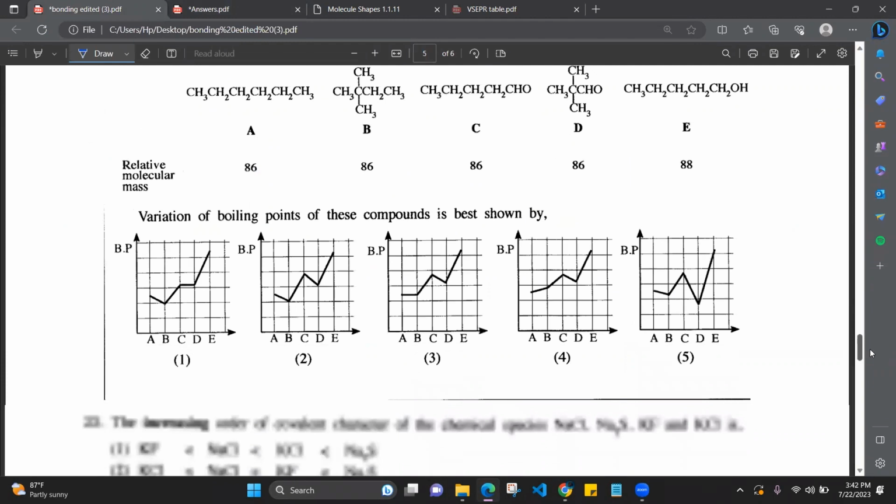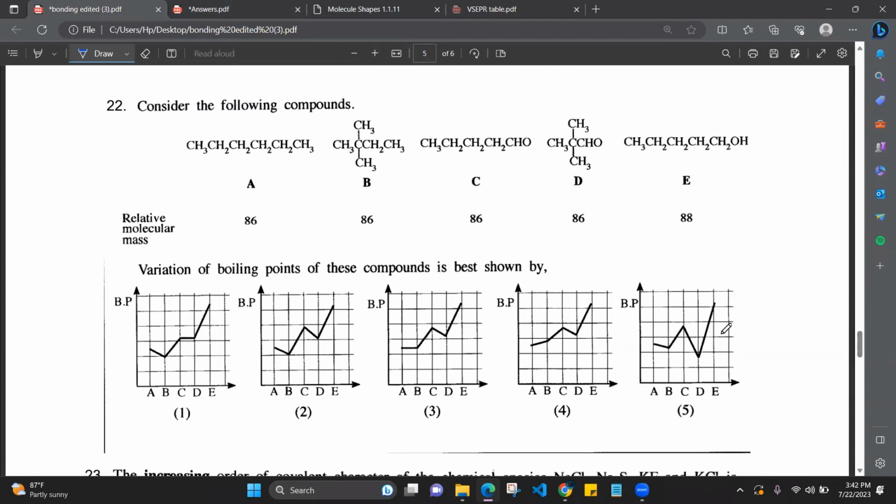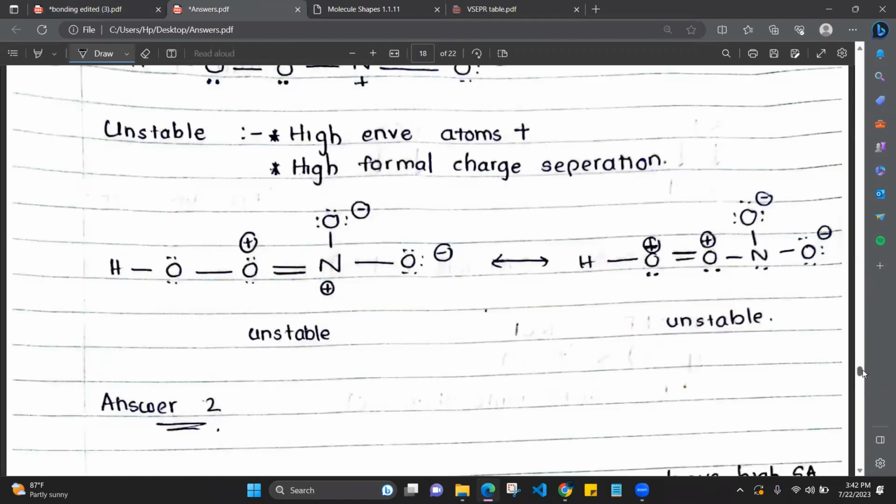Right, next one. Consider the following compounds. Now, the variations in the boiling points, and they have given us the molecular weight. For boiling points, I said first you have to check the theory, the intermolecular interactions. So first we'll consider the intermolecular interactions of these compounds.